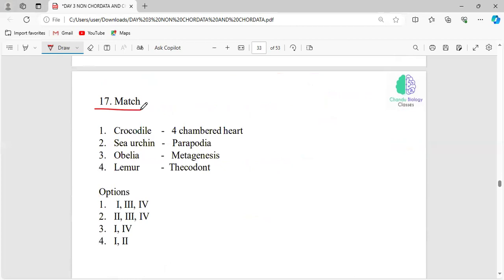Now, match the following statements: crocodile, sea urchin, obelia, and lemur. Just match the correct matched pair. Crocodile, four-chambered heart; sea urchin, parapodia; obelia, metagenesis; lemur, thecodont. What will be the answer for this question?